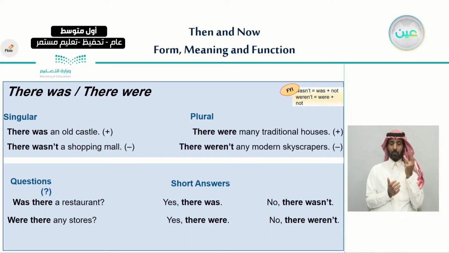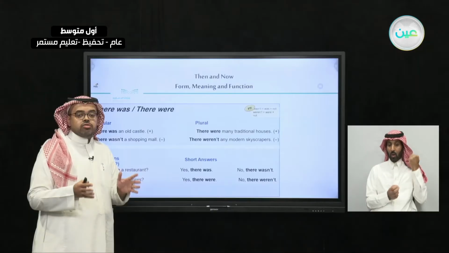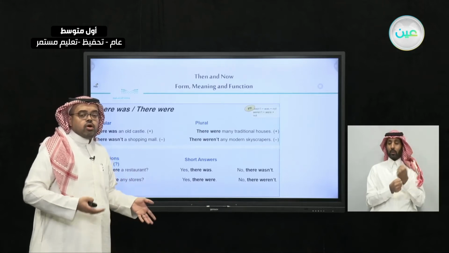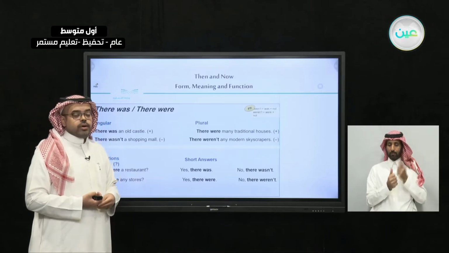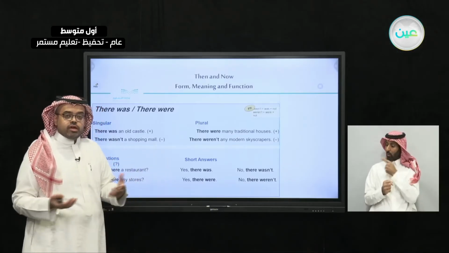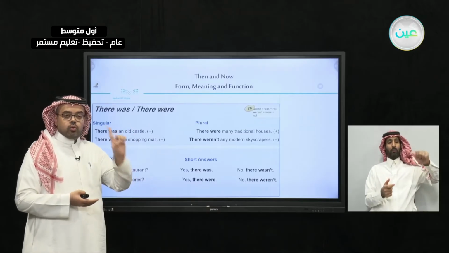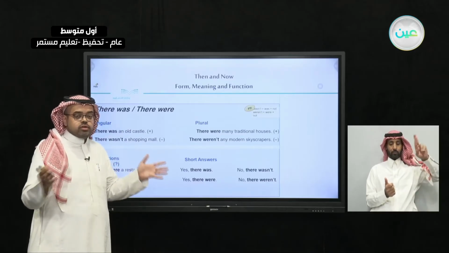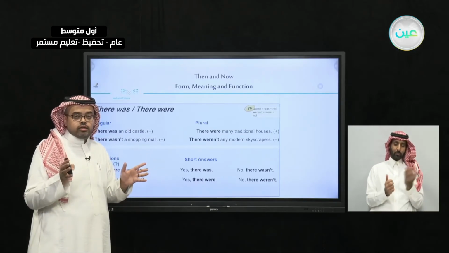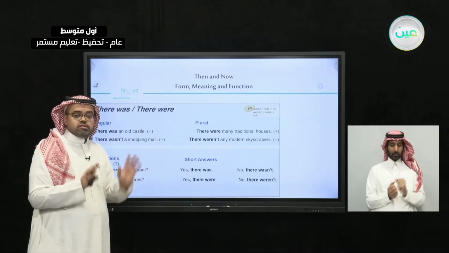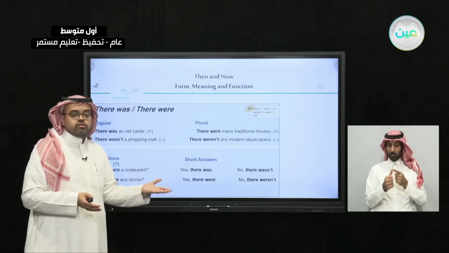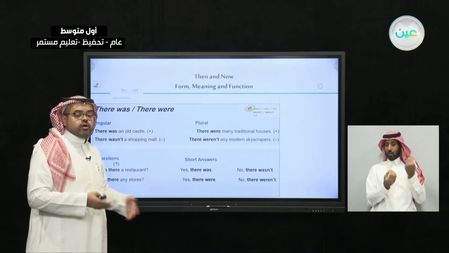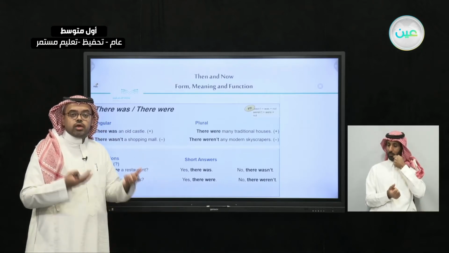On page 63, we're going to talk about there was and there were. We have talked about this, you remember, from the beginning of last semester, where we talked about there is and there are, where we said that we say there is for only one object, and we say there are for more than one object. Here it is the same. We use there was for one object but in the past, and there were for more than one object but in the past as well.